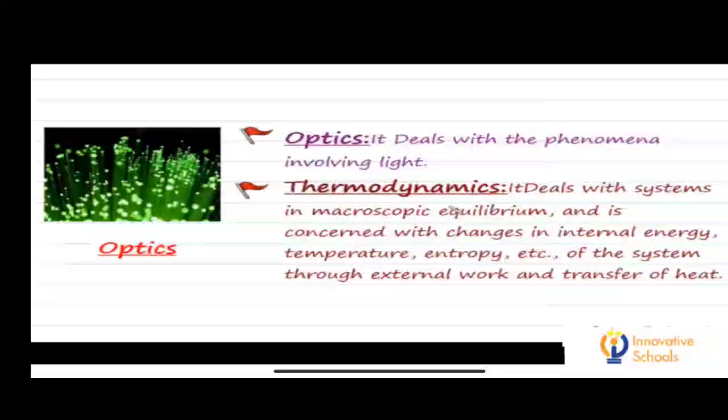After optics, the next branch is thermodynamics. It deals with systems in macroscopic equilibrium and is concerned with changes in internal energy, temperature, entropy, etc. of the system through external work and transfer of heat.